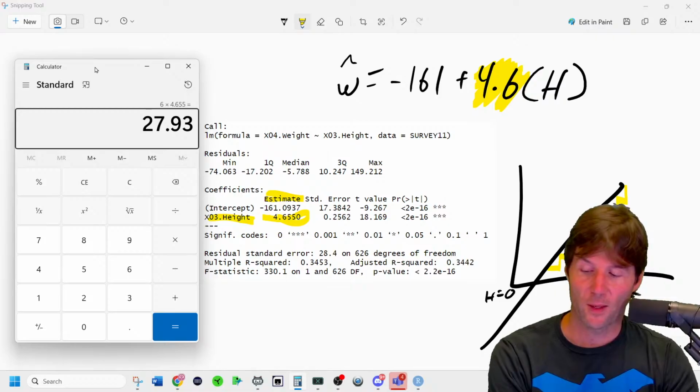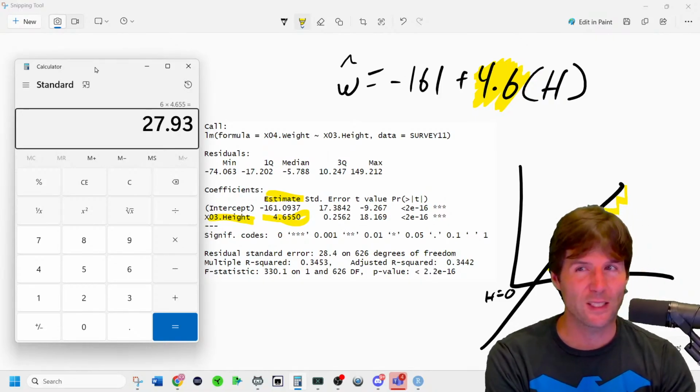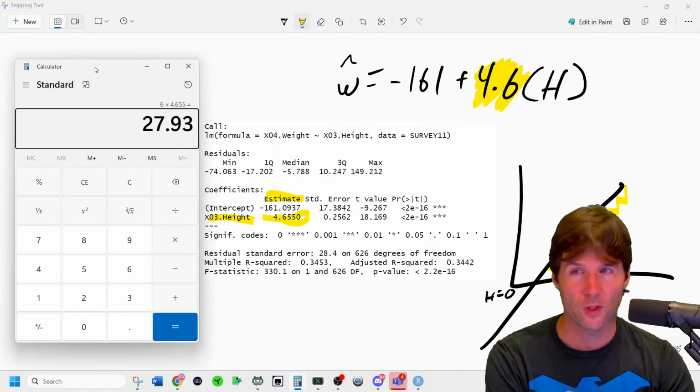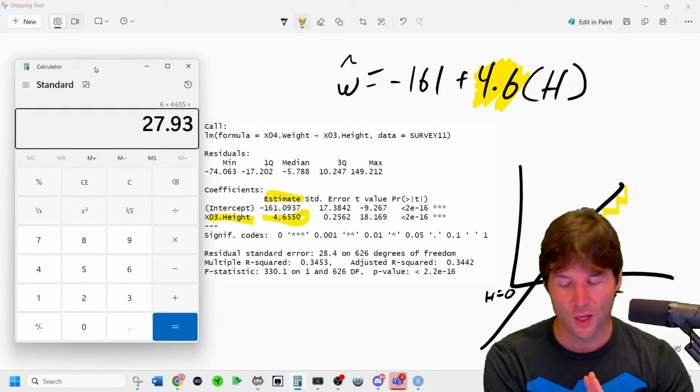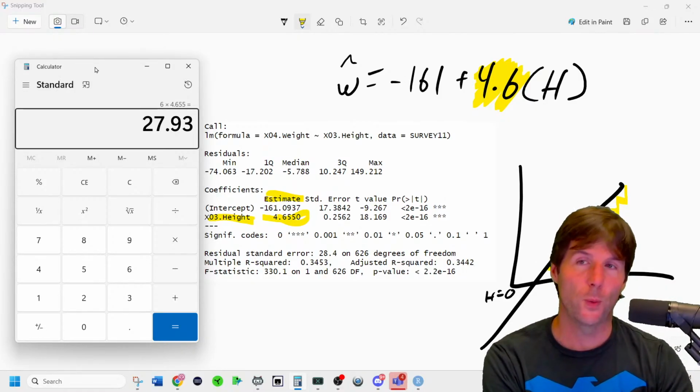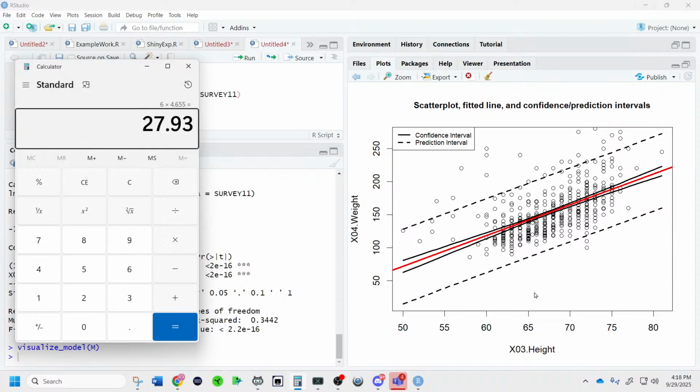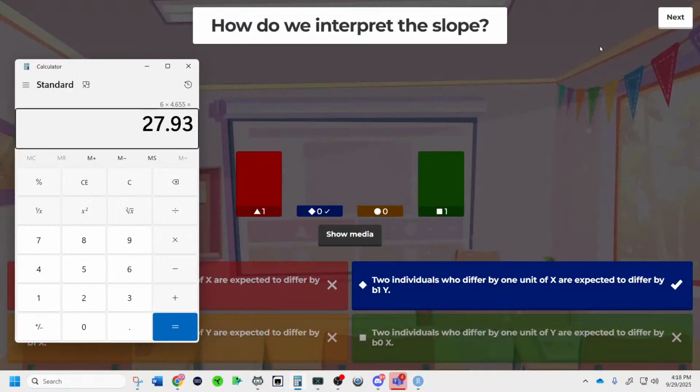Two people who differ by 1 inch in their height are expected to differ by 4.655 pounds in their weight, where the person who is taller is expected to weigh more. Does that make sense? It's not that if you gain height, you will weigh more. It's that two people who differ. And there are people who break the trend, like this person over here. The person who is shorter weighs more than the person who is taller, because taller would go this way and heavier would go this way up on this axis. So good stuff, good interpretations.